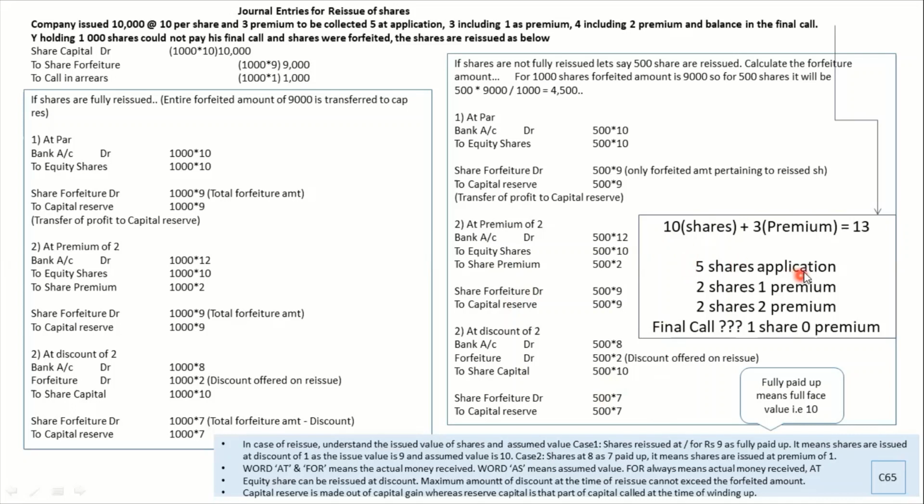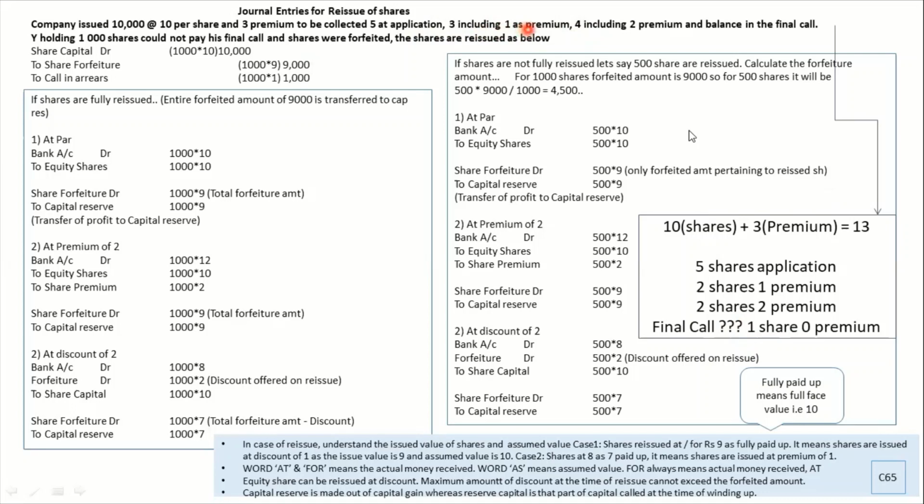Okay, now this one is a small working note which I showed to some of my students to understand what is the figure for final call. So what I usually do, I just simply write it down, 10 shares plus 3, and then I write down the amount collected, 5 at application, 3 allotment, 2 first call. So what is left is basically the final call, that is 1 rupee. Okay, and over here 5 is application.